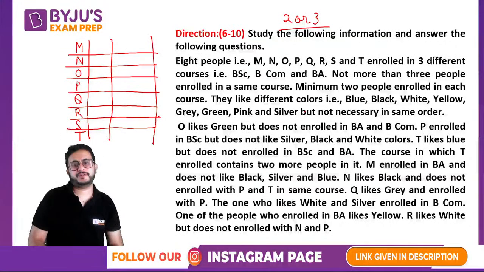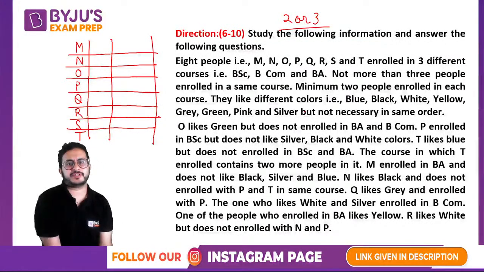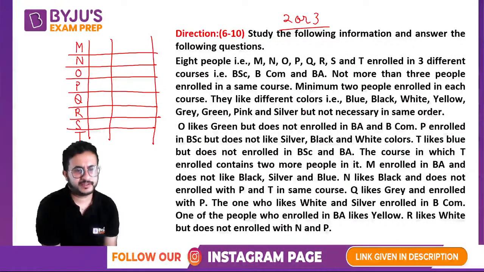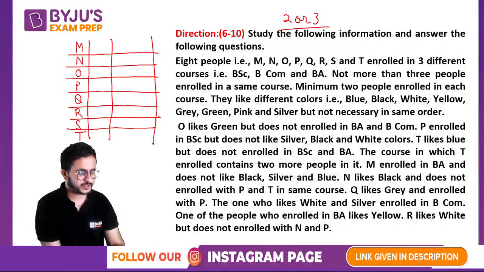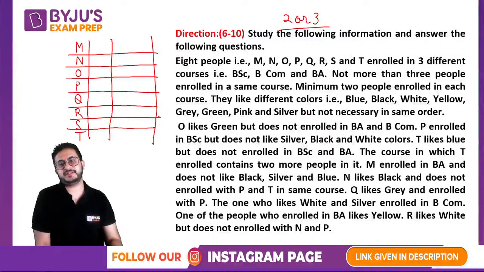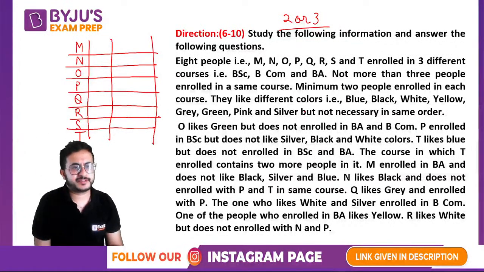On an average, if you take 4 to 5 minutes to solve this level of puzzle, that's considered a very good speed, because you'll be able to do 5 questions in 5 minutes kind of thing. 4 minutes to solve the puzzle plus 1 minute to attempt the question. If it goes beyond 7-8 minutes, you need to work hard, because people will be able to do this in 5 minutes.